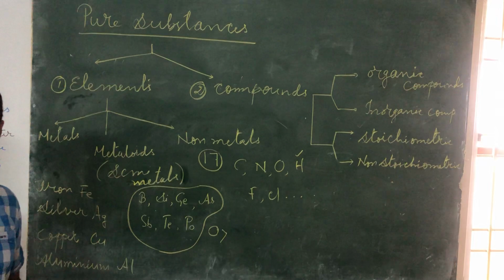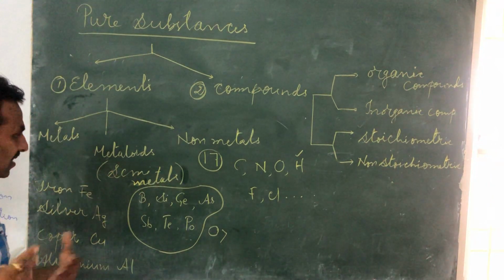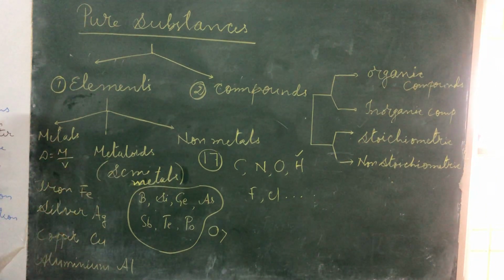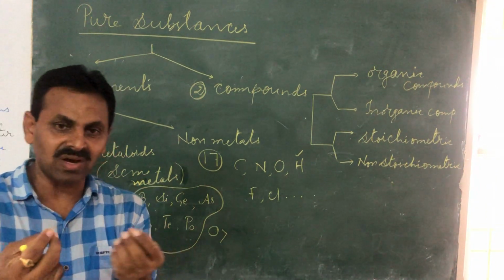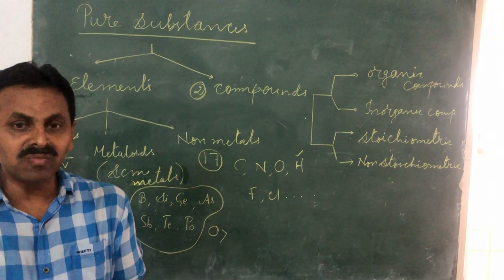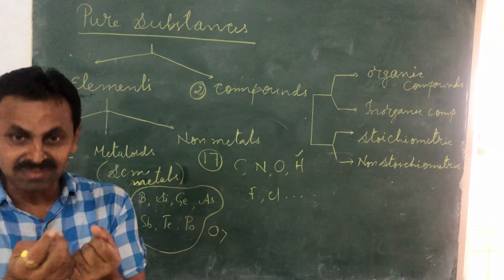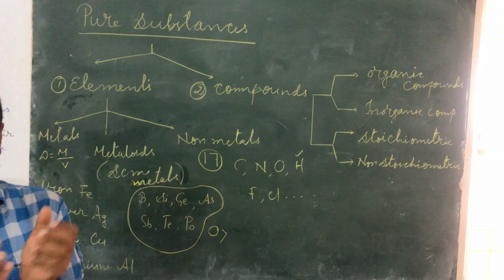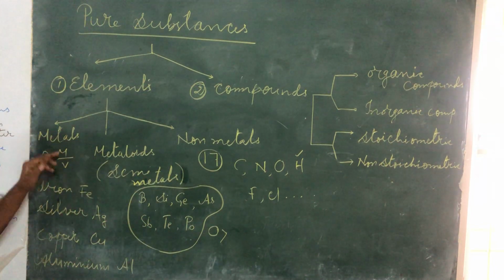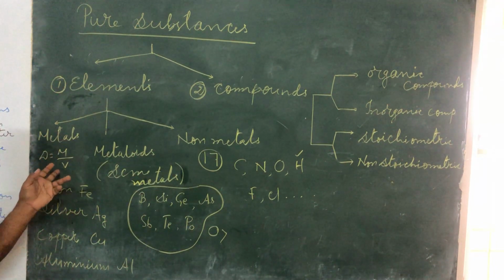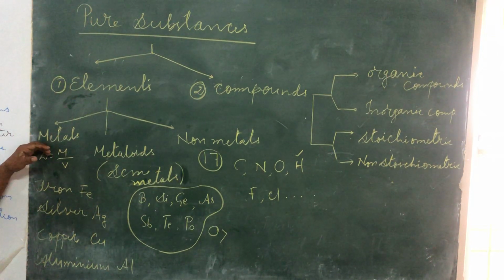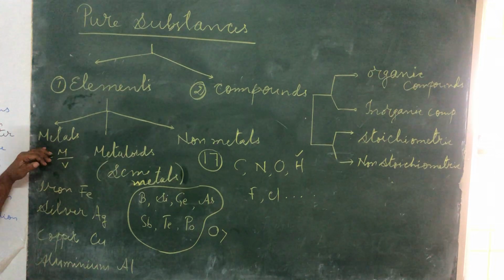Their ignition temperatures are high. Their density, D, which equals mass per unit volume, is high. That means the particles are very close to each other. The volume occupied by the atoms of metal is very less and the mass is more. When m is more and v is less, density will be more. So they have high density, high melting and boiling points, high ignition temperature.